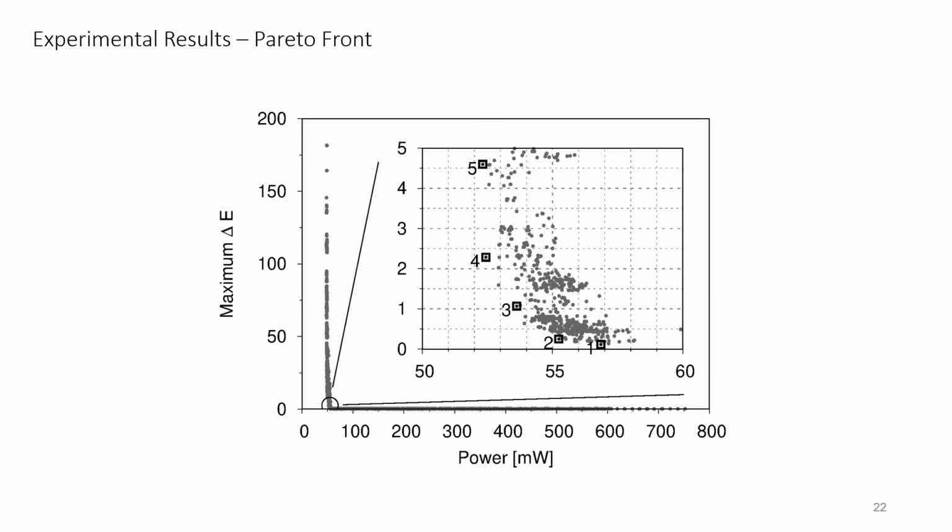Now let's have a look at the Pareto front we can obtain. Here we have a projection showing the maximum delta E value as a function of the power. We observe an L-shaped Pareto front, meaning that in the horizontal part of the L, a small sacrifice on quality can lead to a substantial decrease of power consumption, whereas in the vertical part, even a large concession on quality only brings a small decrease of consumed power.